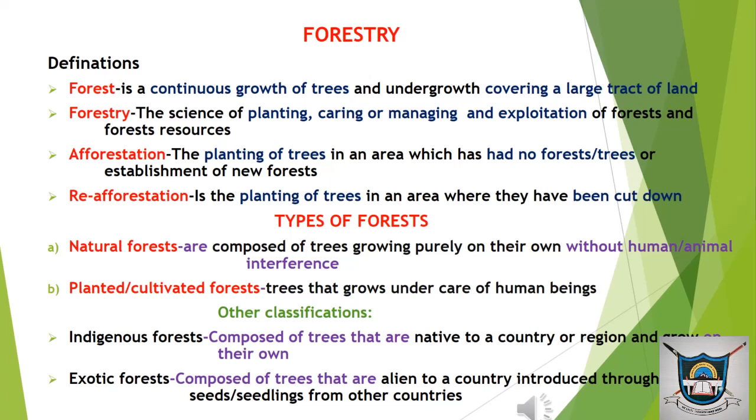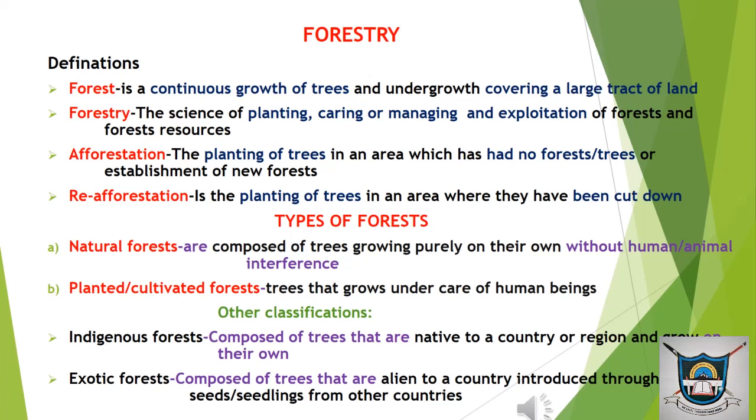Then under the same categories we have other classifications, because a natural forest can either be indigenous or an exotic forest. Indigenous forests are composed of trees that are native to a country or region, and they grow on their own.